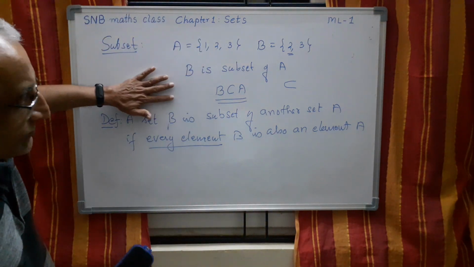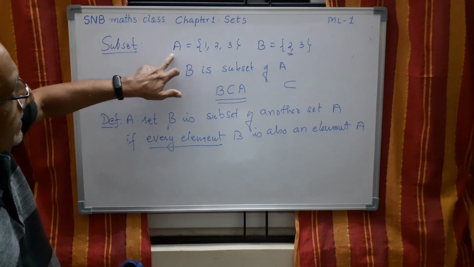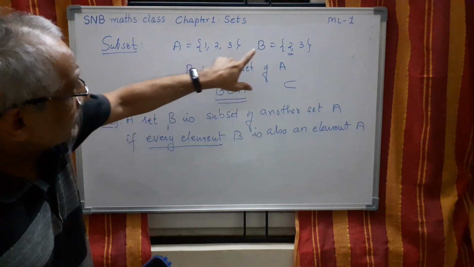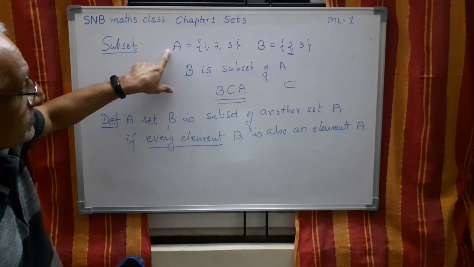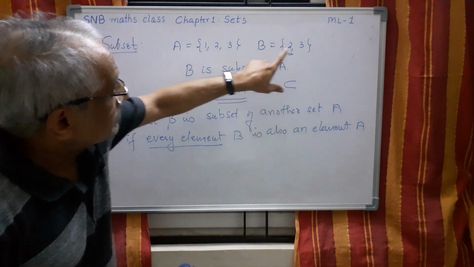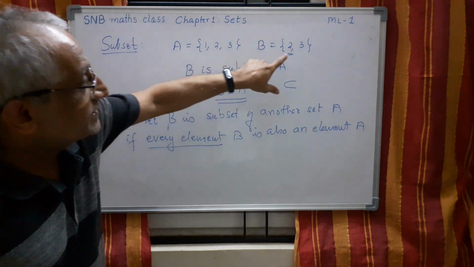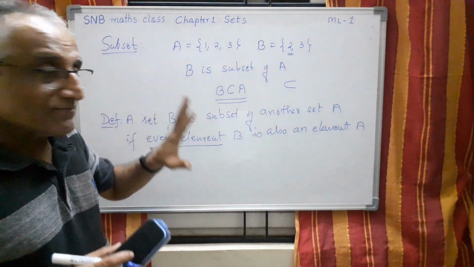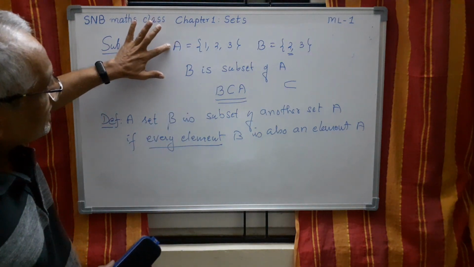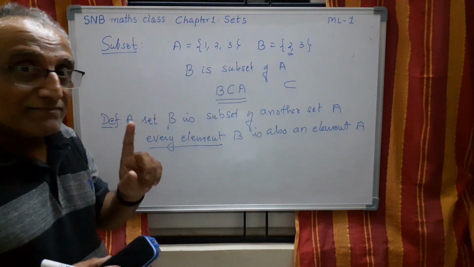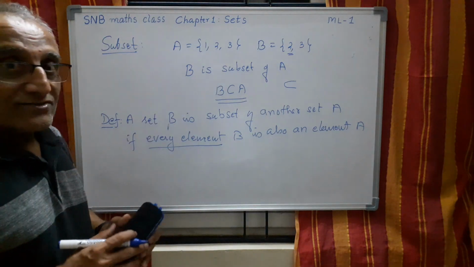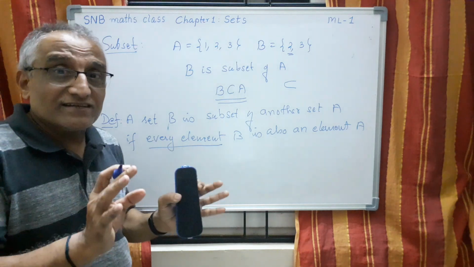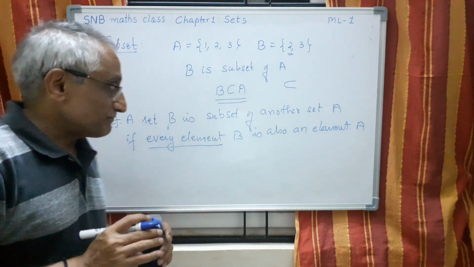So therefore I have given you the example only first. A is {1, 2, 3}. B is {2, 3}. Now why is B a subset of A? Because every element here is found here. Therefore this is the subset of this. So normally this set contains some more elements, but remember that is not a must. So in sets, it is based on clear logical statement. You have to understand everything properly.